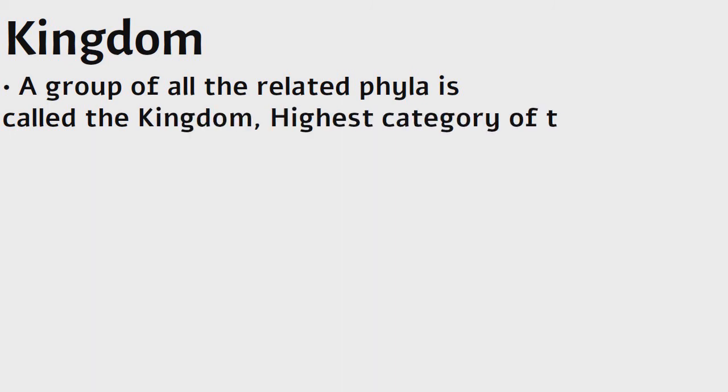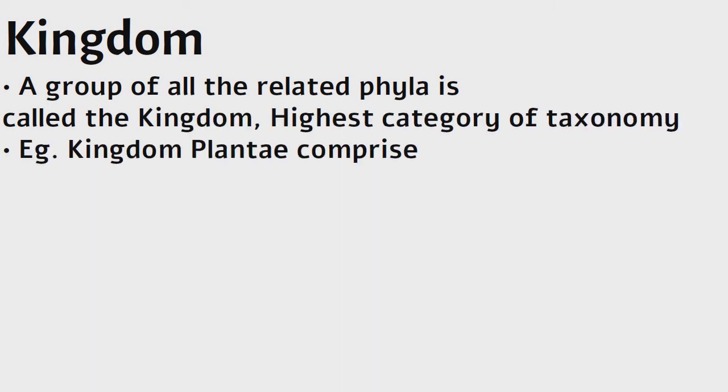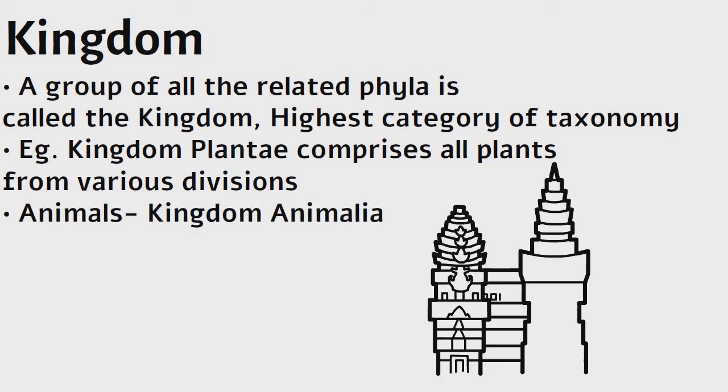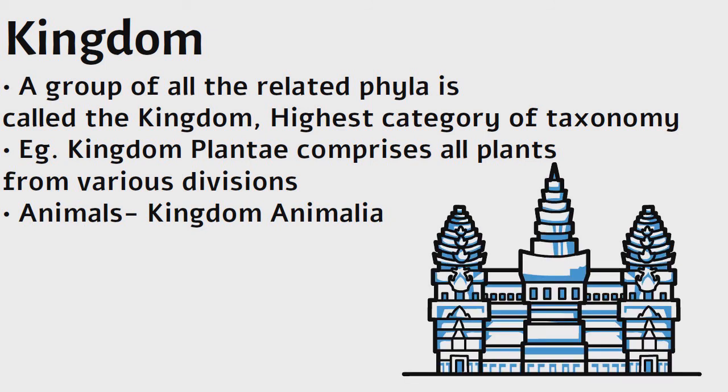Kingdom. A group of all the related phyla is called the kingdom. It is the highest category of taxonomy. For example, kingdom Plantae comprises all plants from various divisions. Kingdom Animalia comprises all animals from various phyla.